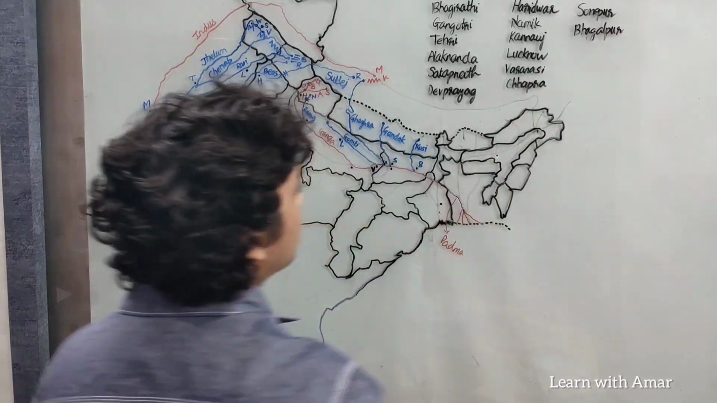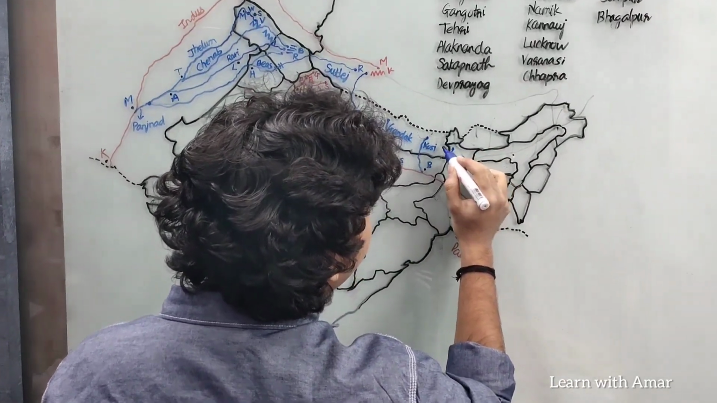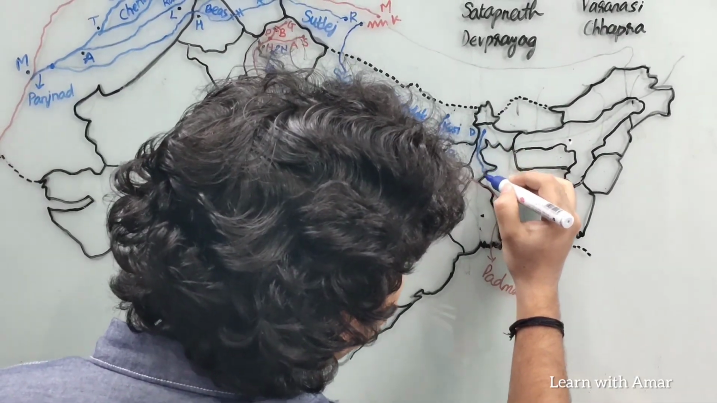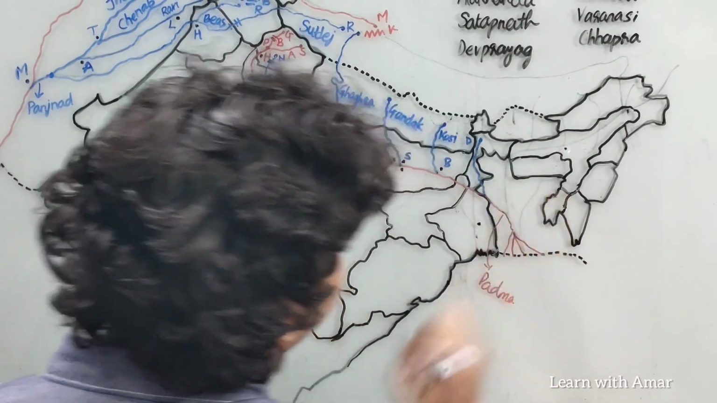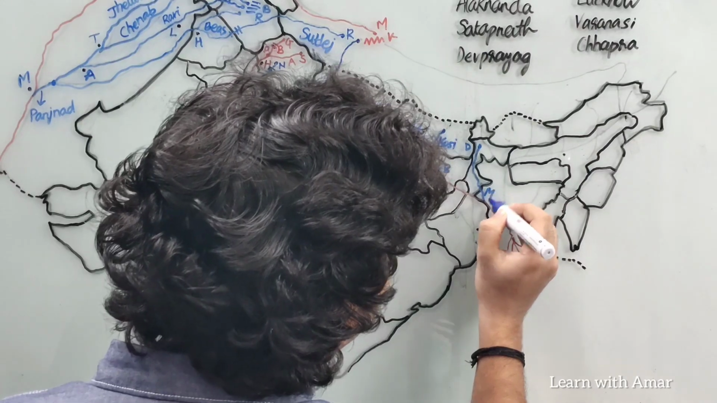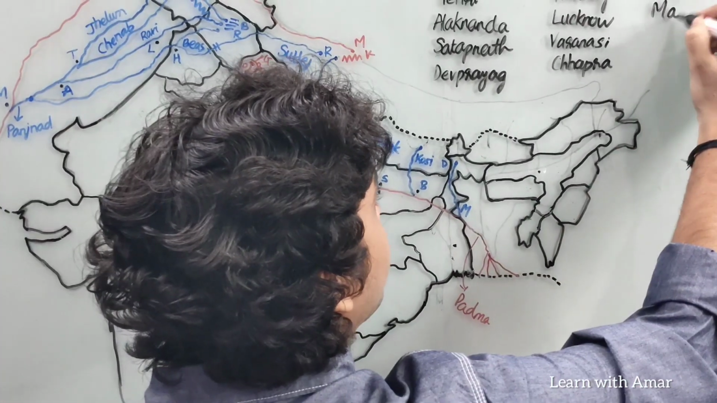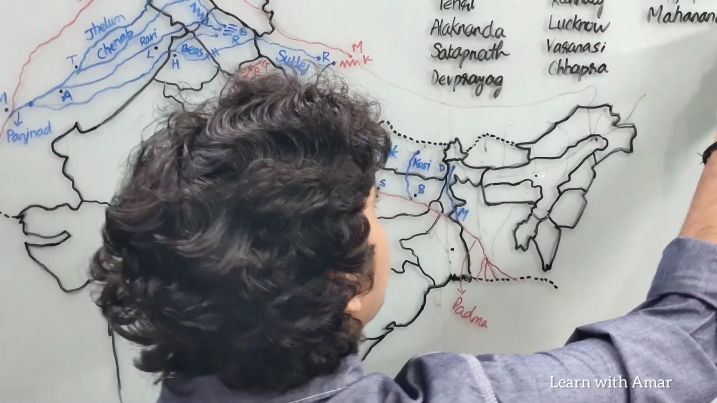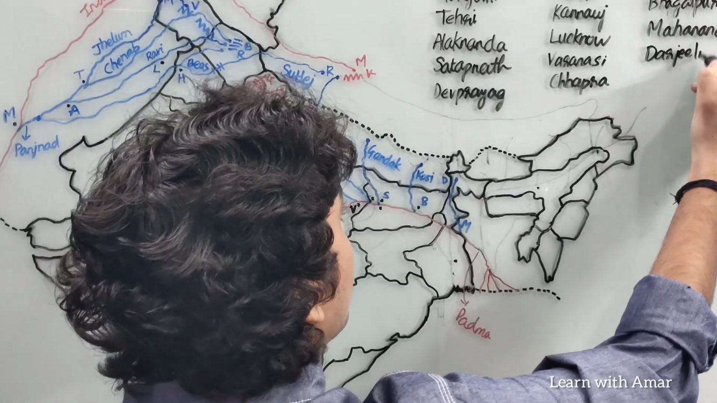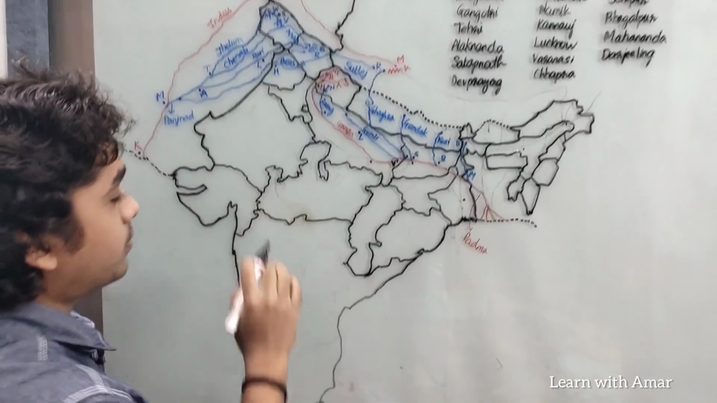Then we have Mahananda. It originates here in Darjeeling in West Bengal, flows through West Bengal like this and joins Ganga here. This is Mahananda. Okay, let me just write it here itself. This is Mahananda. Okay, and this is Darjeeling, the place of source of Mahananda. Okay, these are the left bank tributaries of Ganga.